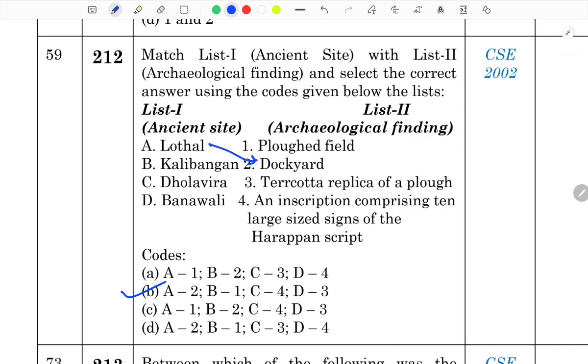Lothal, we have ancient dockyard. Kalibanga, we have a plough field. You also saw a question of plough field in the set of the Harappan civilization, a very detailed question. Fine. On Kalibanga, do revise it also. Dholavira, a lot of questions have been asked. Dholavira is famous for this signboard, an inscription comprising 10 large size signs of the Harappan script. And Banavli, you have terracotta replica of a plough.